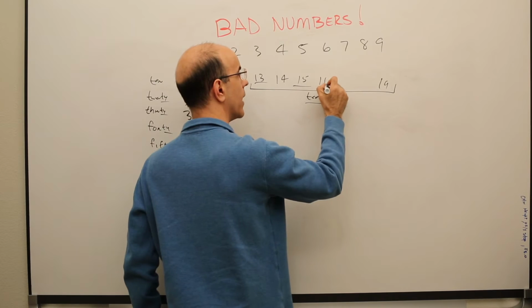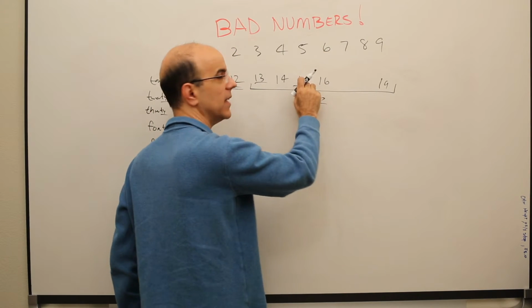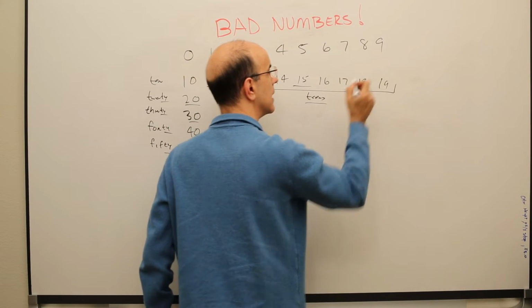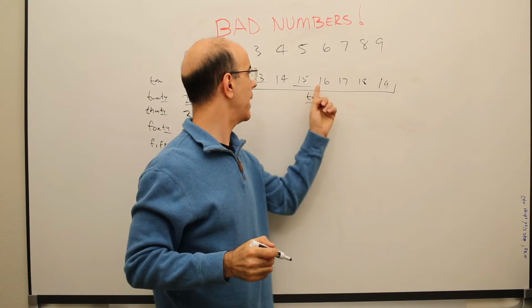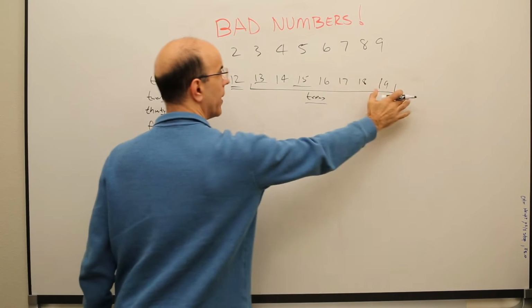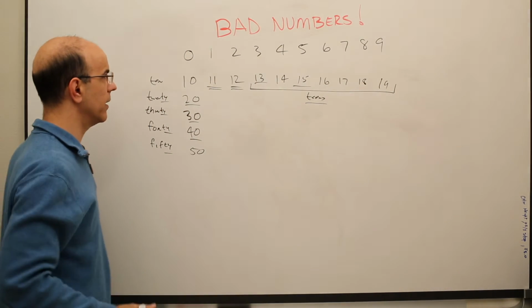Now we get back on track again with 16. 6. This isn't 15. So we're back on track here. 17, 18, and 19. Those aren't bad, even though they have the teen part. So these are all sort of bad numbers. In fact, almost all of these are bad in some way, and all of these are bad.